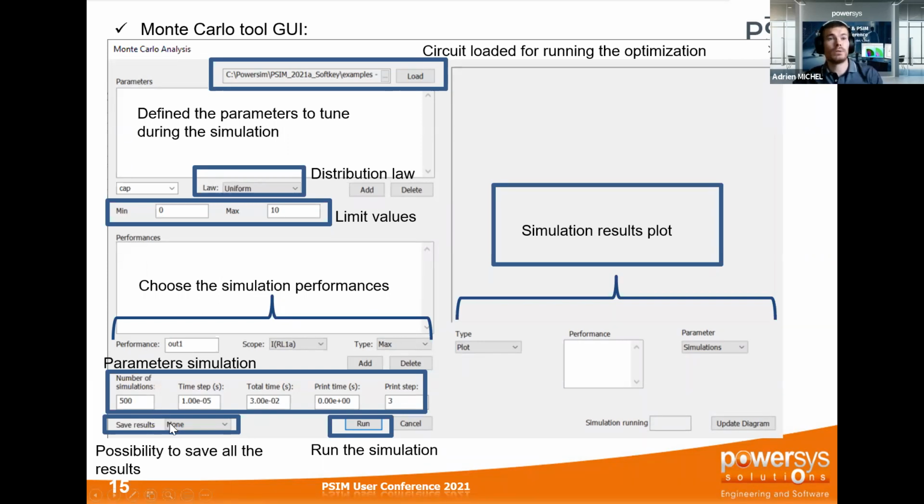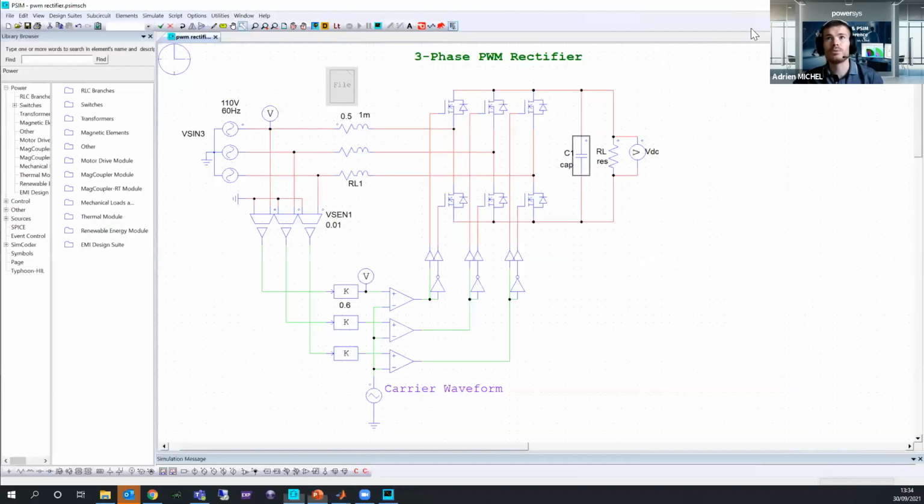And you can save the result with the simulation files, with the report, and so on. So depending on that, you can get a quick result again. After that, you have to click on run, and you will have the result, which will be plotted directly there. So I am going to show you how to do this Monte Carlo analysis.